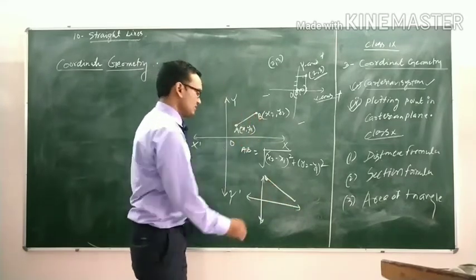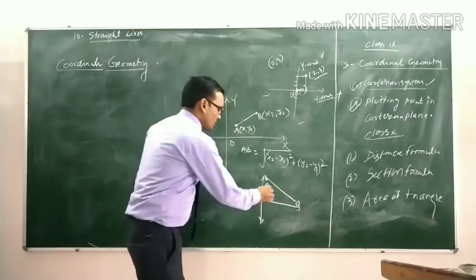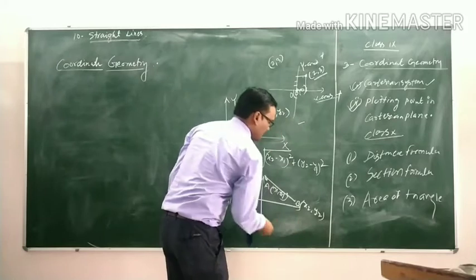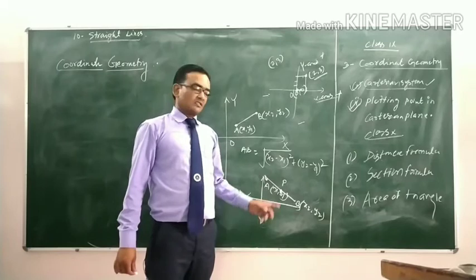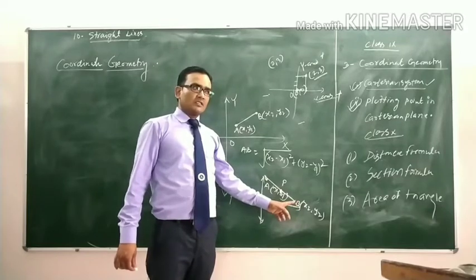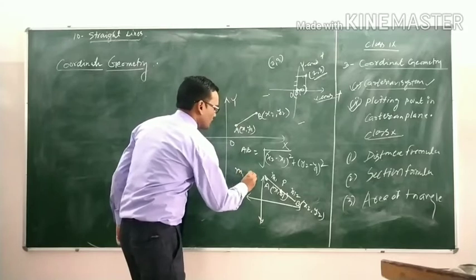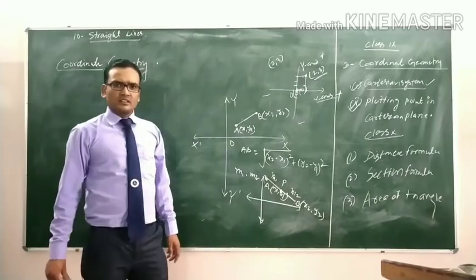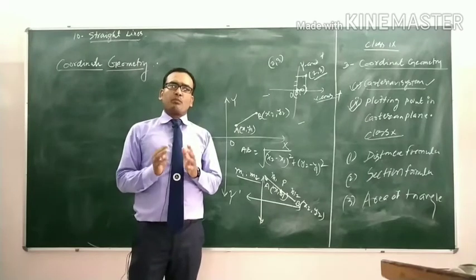If there are 2 points A and B, where A has coordinate x1, y1 and B has coordinate x2, y2, and a third point P divides the line segment joining the points A and B in the ratio m1 is to m2, then we find the coordinate of the point P.